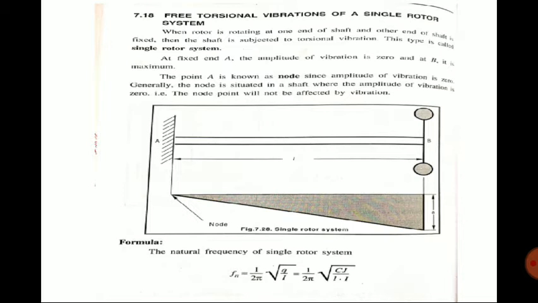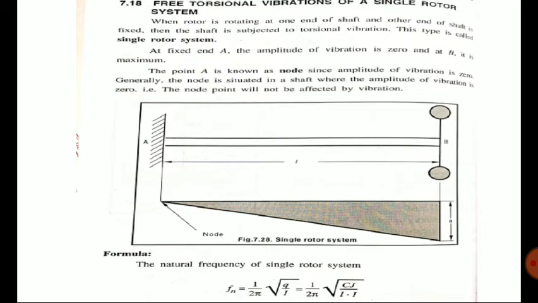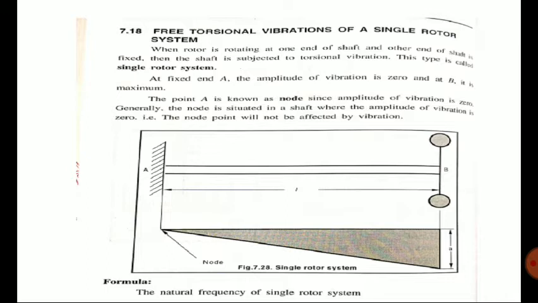Here we have to discuss four cases: single rotor, two rotor, three rotor, and then geared system. These are the terms we have to discuss here. So first we are considering the single rotor system. So what is a single rotor system? It is very simple. When the rotor is rotating at one end of the shaft, here you can see a rotor at the end B and the other end is fixed.